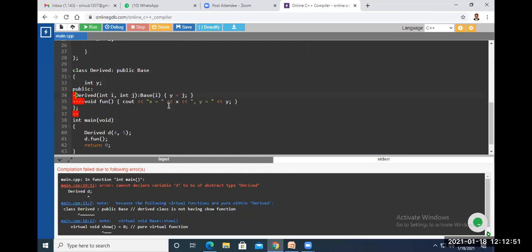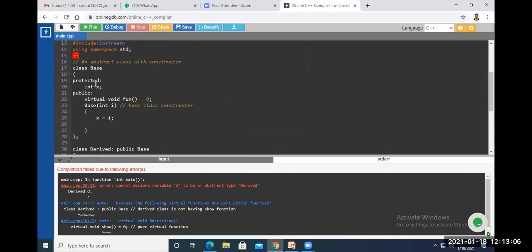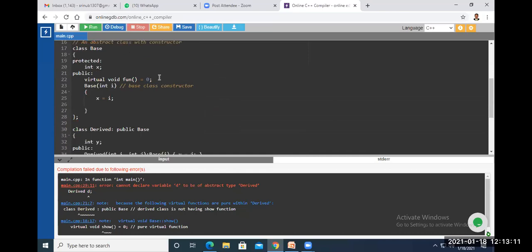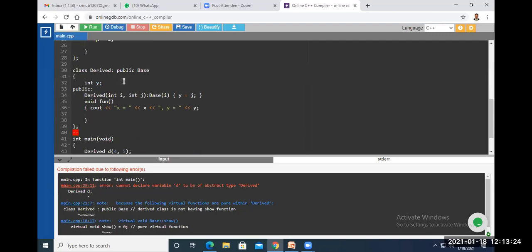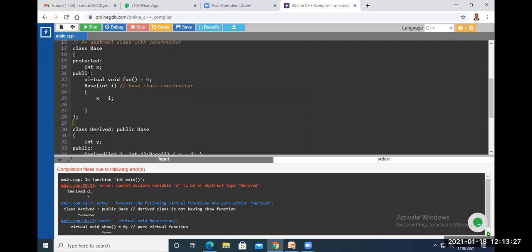Now this is the derived class constructor. Anyway, the derived class can have constructors, and this is an implementation of the virtual function. You can see this is a class base here. One data member is X here, and this is a pure virtual function. Virtual void fun is a pure virtual function, and base int I is the base class constructor, which is used to initialize the data member X. So X is equal to I here. Now close the base class declaration.